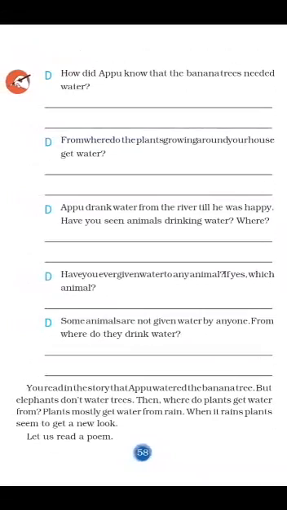Okay, you read in this story that Appu watered the banana tree, but elephants don't water trees. Then where do plants get water from? We read that Appu watered these plants, but generally elephants do not water the plants. Most plants get water from rain only. When it rains, plants seem to get a new look. After rain, just have a look at the plants around you. You can feel good.